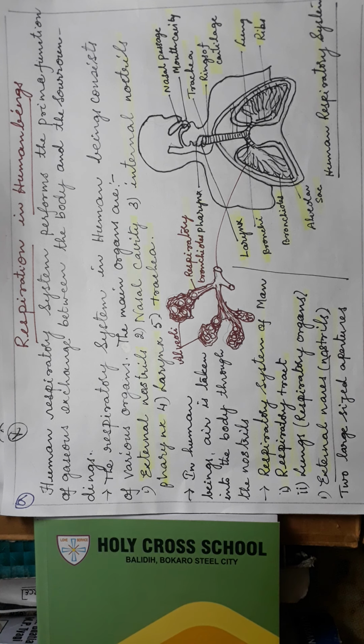Okay, first one, external nostrils. As I told you, two large-sized apertures are present at the lower end of the nose. Naturally, at the lower end of the nose only two holes like that will be there, and above the mouth is the nasal chamber. Next, these are the two long-sized chambers, from the nose holes to the chambers, two large chambers inside the nose.